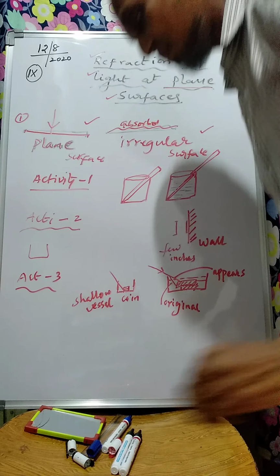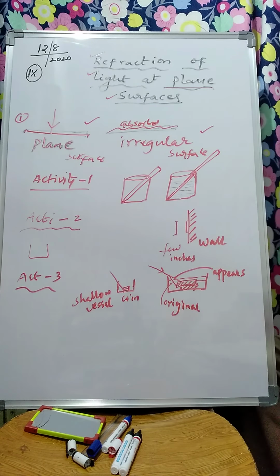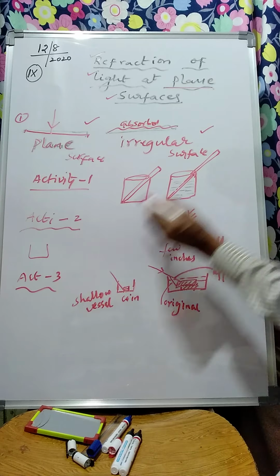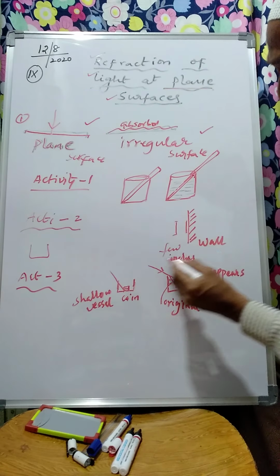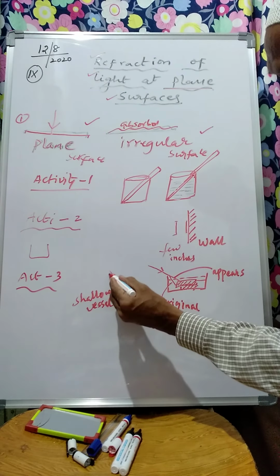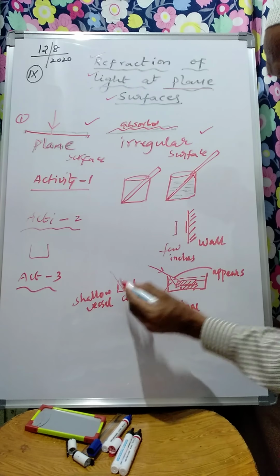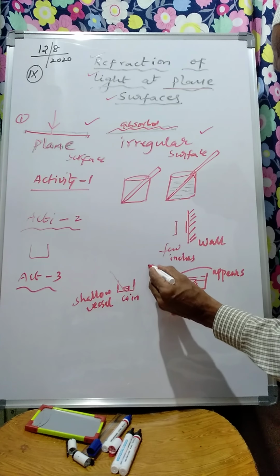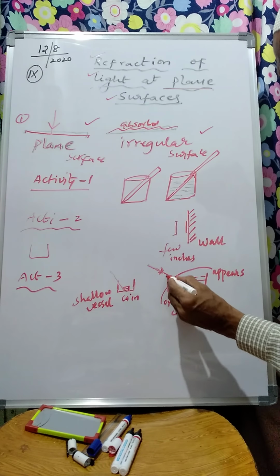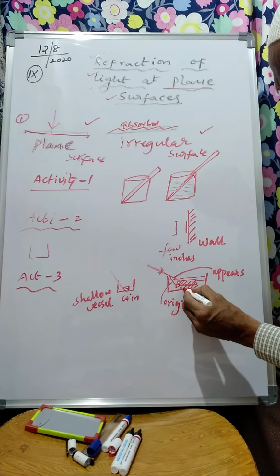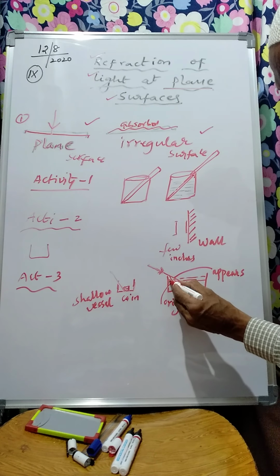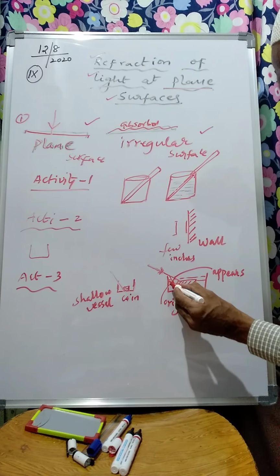The rays traveling without water are straight and you are able to see the coin. But when the rays travel here, though the coin is here, it appears here. The rays are bending.